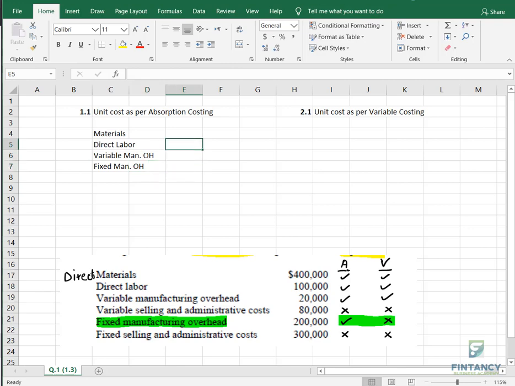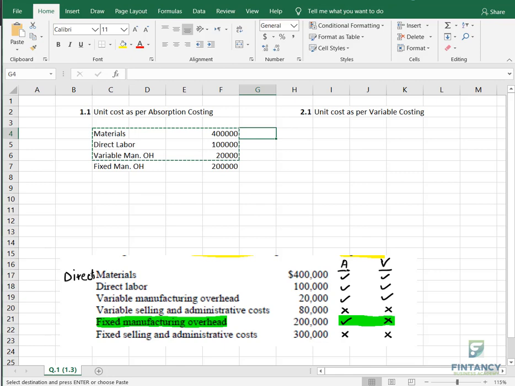So how much is that? 400, 120 and 200. Same thing I will copy paste, but only these three.